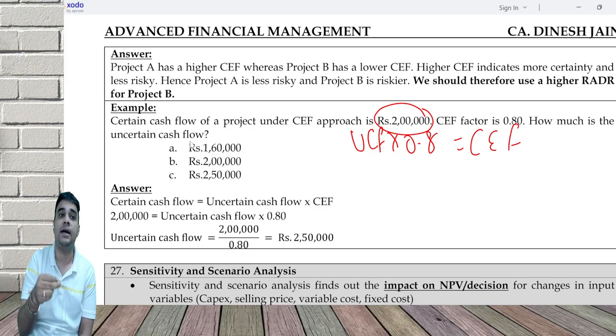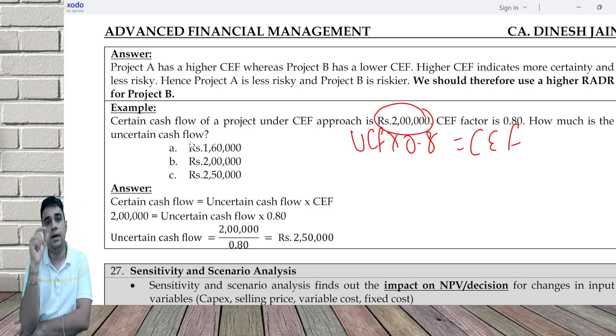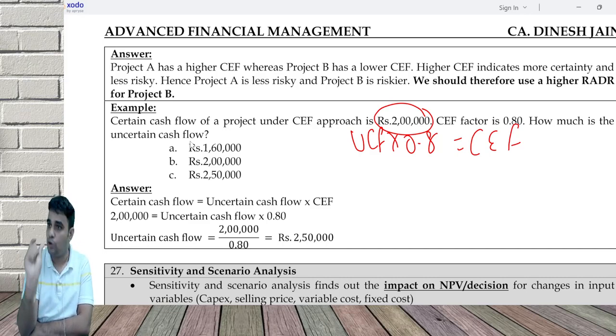So something like that for a corporate. If my initial outlay, which I estimated originally, turns out to be the same, I will succeed in the project. Others are not a problem. The initial outflow is the problem. Or selling price is the problem. I decided selling price will be 20. If it turns out to be 20, okay. But if it turns out to be 19 or 18, I will fail.